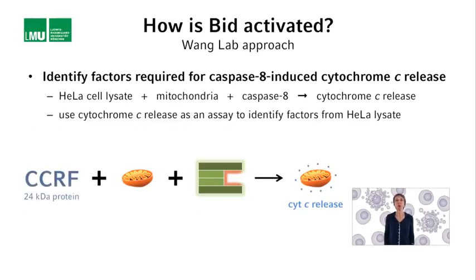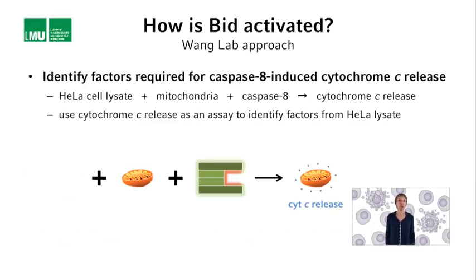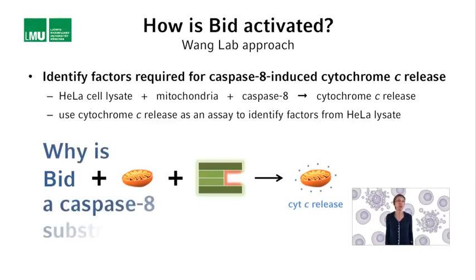They called this protein CCRF, which stands for caspase 8 dependent cytochrome C releasing factor. Very long name. What did CCRF turn out to be? BID. Now back to the question, why is BID a caspase 8 substrate? What is the relevance of caspase 8 dependent BID cleavage in apoptosis?